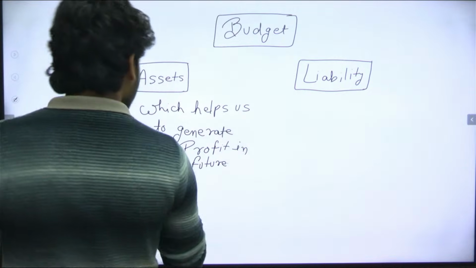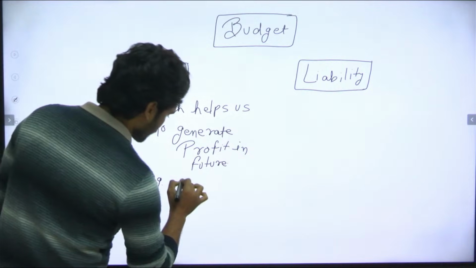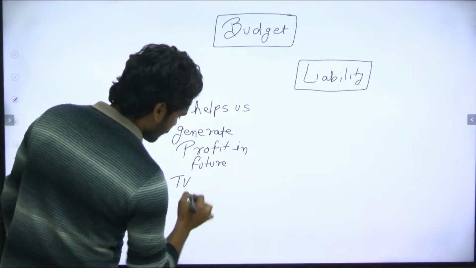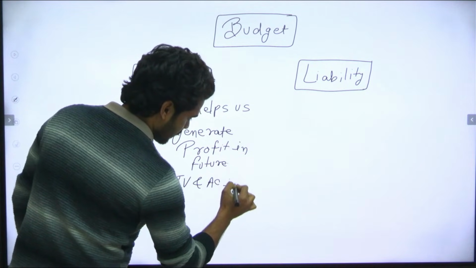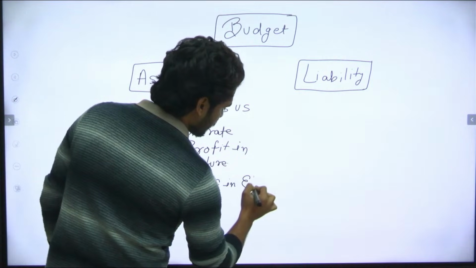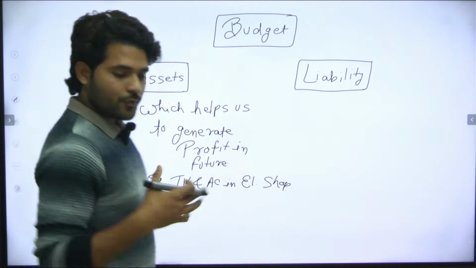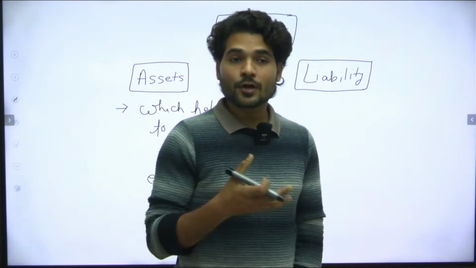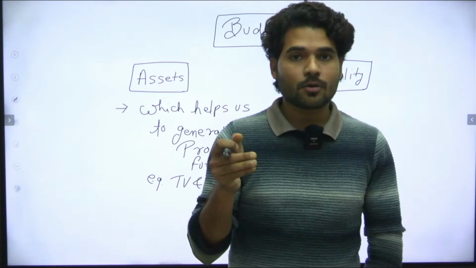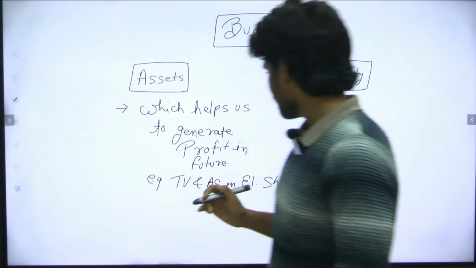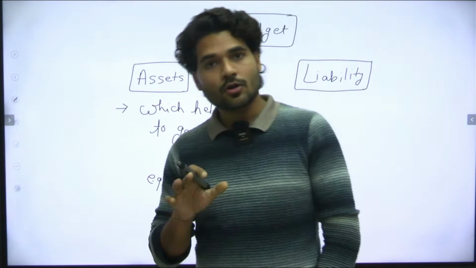So what is the example of it? The example is TV and AC in an electronic shop. You often visit an electronic shop. What do you see there? Before entering the electronic shop, first you see whether any TV is on or not.